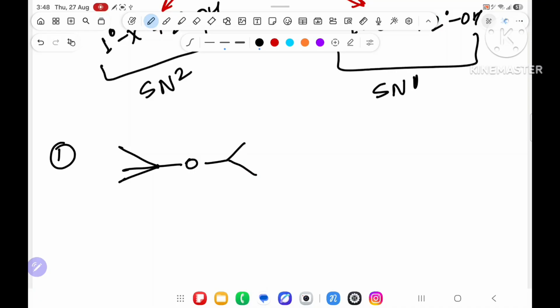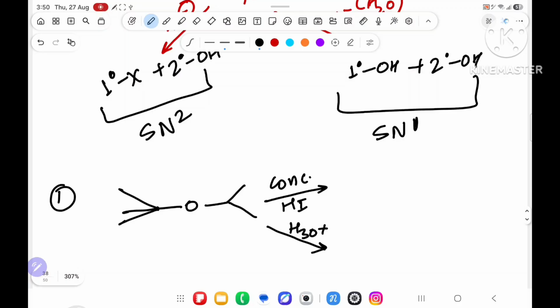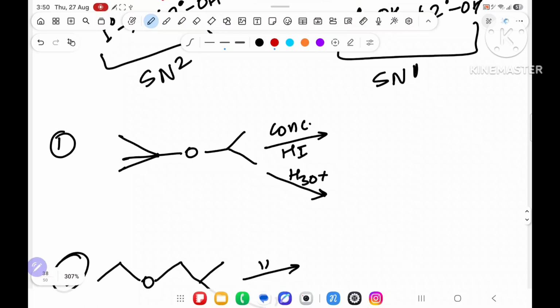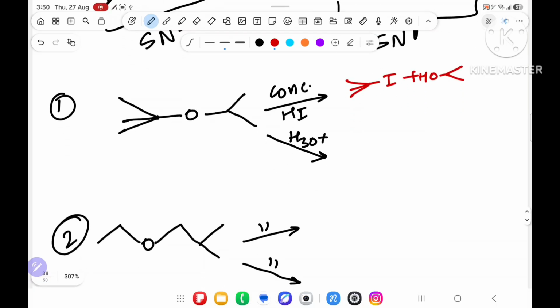Suppose I will write like this, and I have given over here concentrated HI. First question I will write. Now see over here with the question. Over here, what you will say? Sir, it will follow SN1, 3 degree will get I and remaining 2 degree will get OH. Over here what happened? Same, 3 degree will also get OH because it will break from here, a stable plus is there. The OH coming and remaining 2 degree will also be OH.